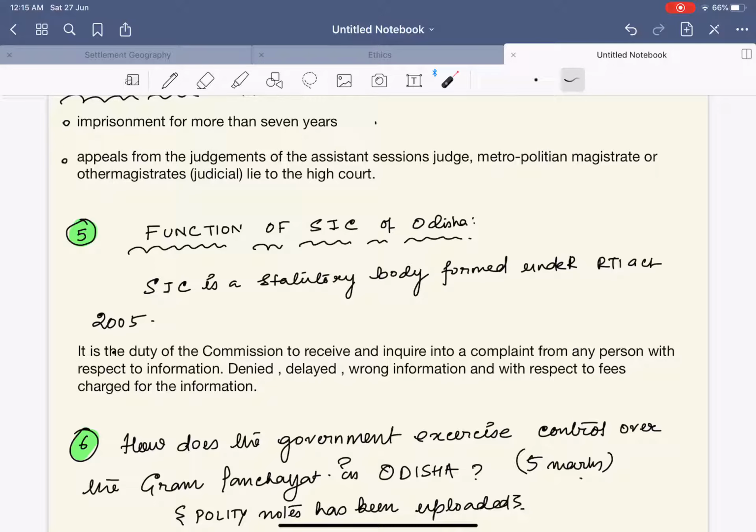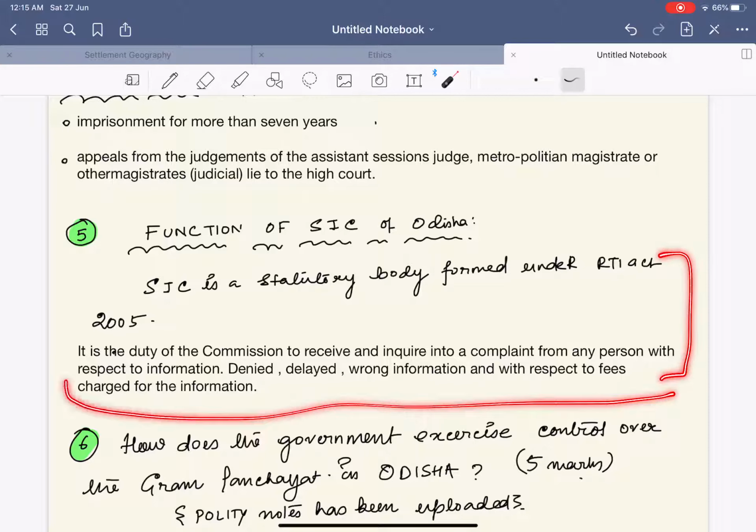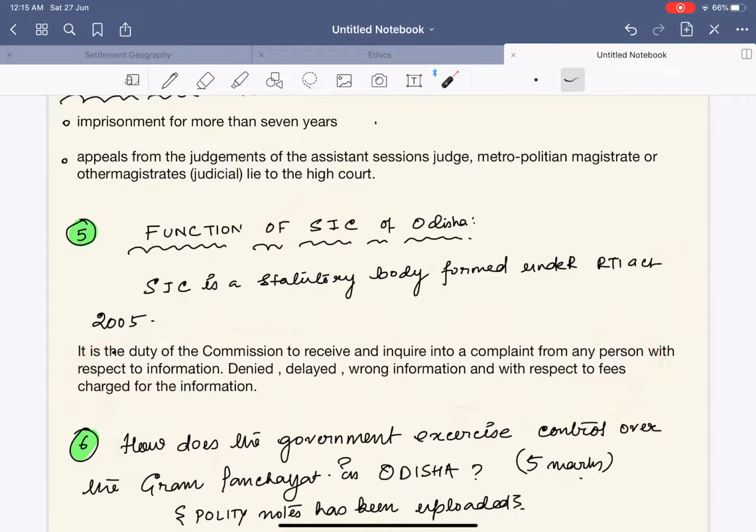In Lakshmikant itself, you exclusively have the State Information Commission. So basically what I have written is that it is the duty of the commission to receive and inquire into complaints from any person with respect to information denied, delayed, wrong information, and the fees charged for the information. Simple. This is your 5 markers question. With this sentence itself, you are totally describing the function of the State Information Commission. If you want to add more, yes, you can add more.